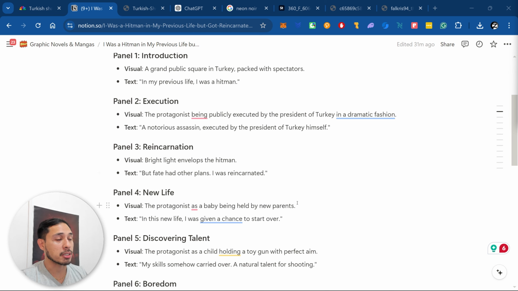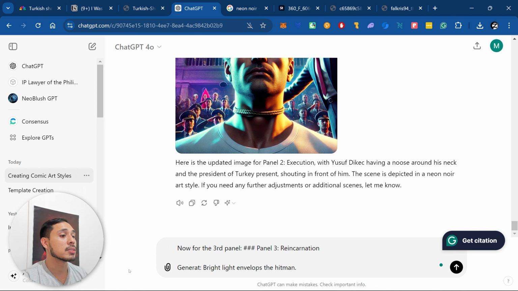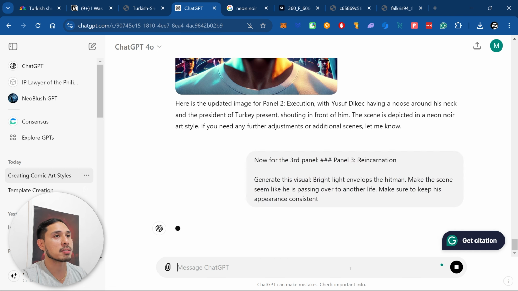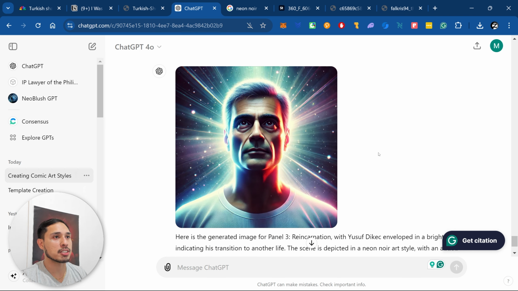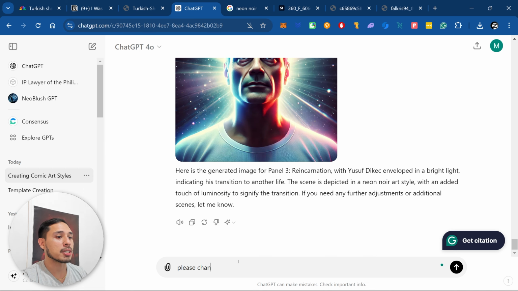Next panel is the reincarnation scene. Now for the third panel, generate this. Make the scene seem like he is passing over to another life, to keep his likeness appearance consistent. Unfortunately, his face has been drastically changed. They're like completely different persons. Please change the face to make sure he resembles the other panel.